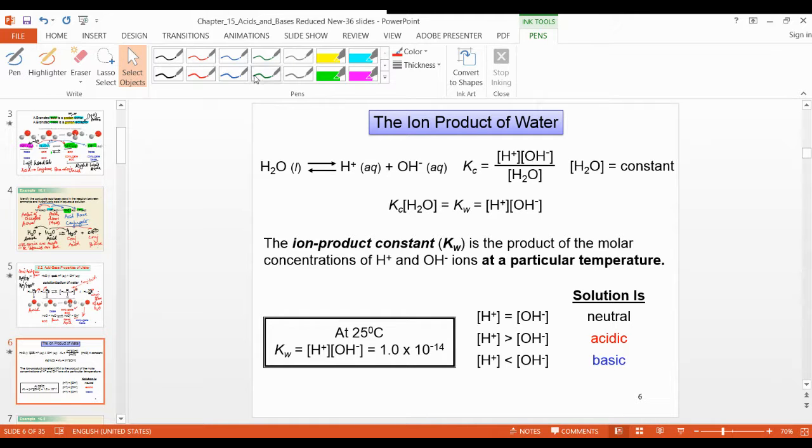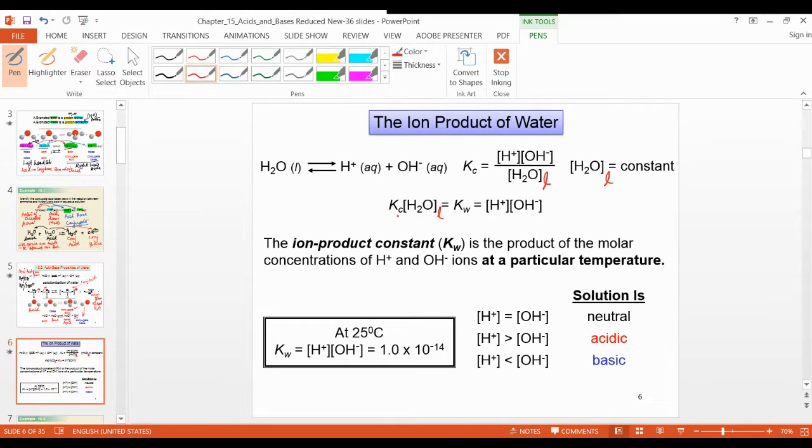So here these are aqueous, right? And this is liquid. And liquid, as I told you, is constant. So the liquid will be constant here. We cannot write it.